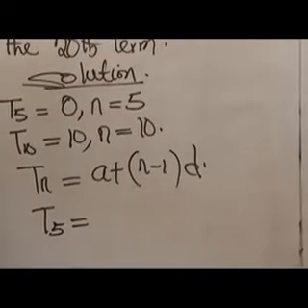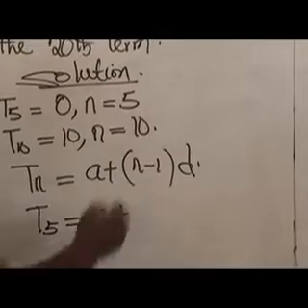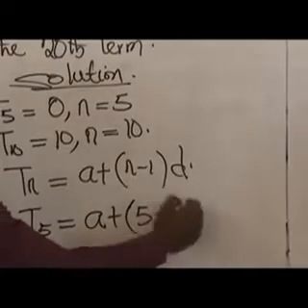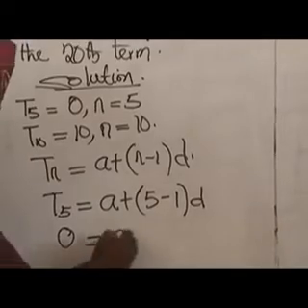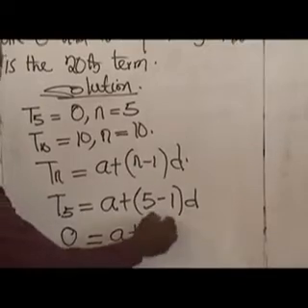The first term is not given from the question, so we still write a plus (5 minus 1). The common difference d is also not given. But remember, the 5th term, the value for it, is 0. T5 is 0. You can place 0 in. 0 equals a plus 5 minus 1, which will give us 4 times d, the common difference, which will give us 4d.